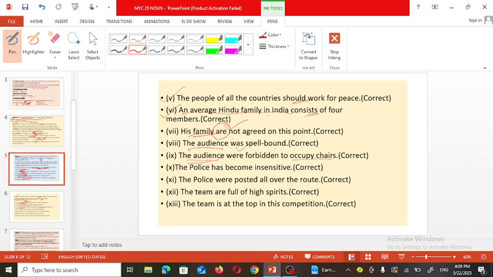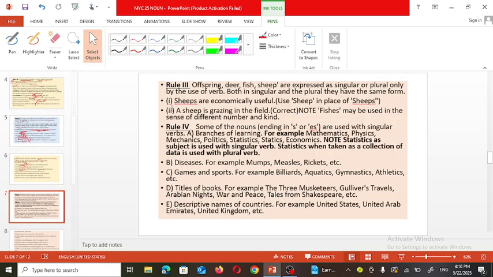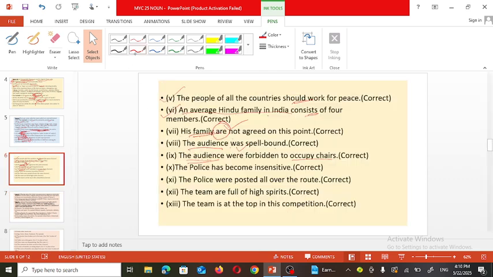Remember, according to our rule, when it denotes the number of members or individuals, it should be followed by the plural form of the verb. And in this example, you can see that "audience were forbidden to occupy the chairs" means each and every person who has come to see the program.